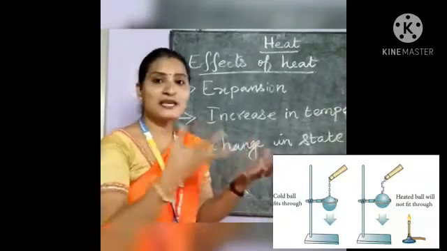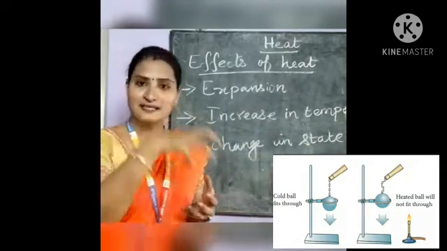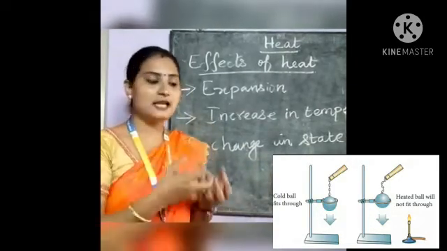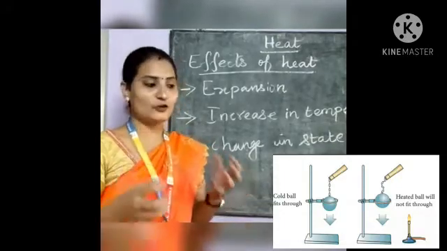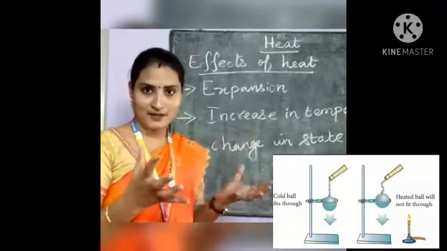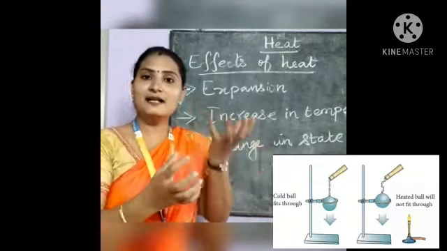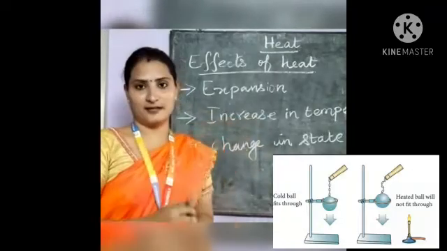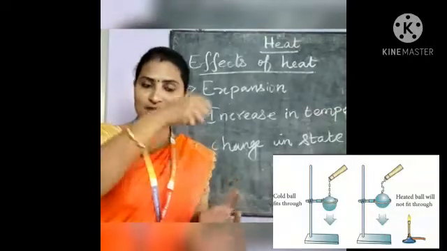Because when you heat the metal ball, the atoms and molecules present inside the metal ball start to vibrate and move away from one another. Because of this, the metal ball expands. After expanding, the ball's size is bigger than the metal ring, so you could not pass the metal ball through the ring.